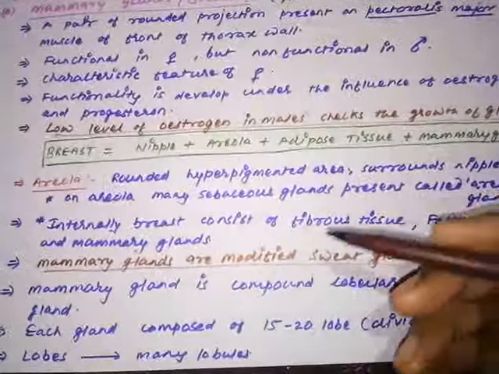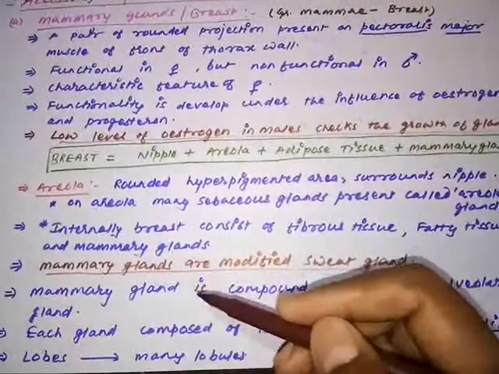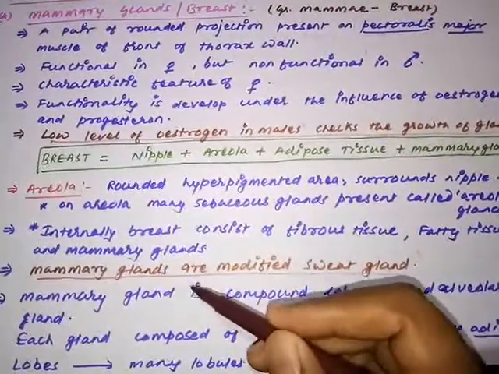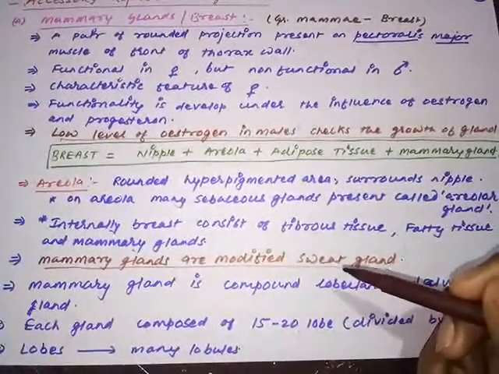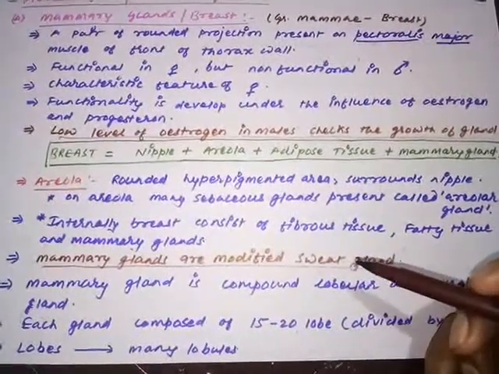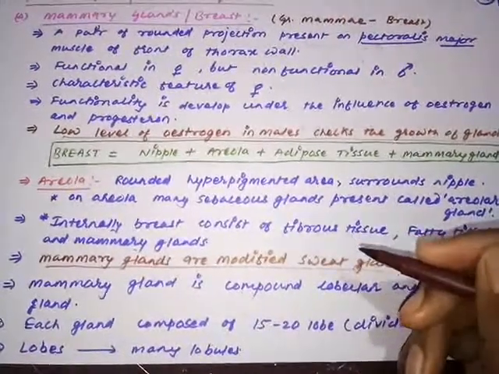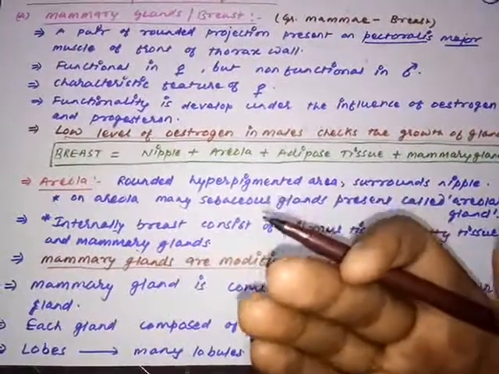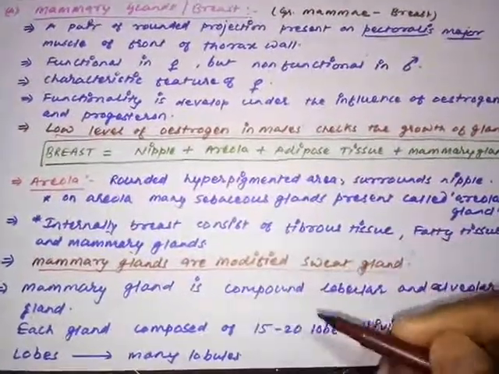So moving on to the next major structure that we have to discuss, that is the mammary gland. The first very important point: the mammary glands are modified sweat glands. Remember, in the previous lectures of class 11th, when we were discussing human anatomy and physiology, we saw many types of glands. Basically sweat glands and sebaceous glands are the major glands, and many glands are modified structures of these sweat and sebaceous glands.